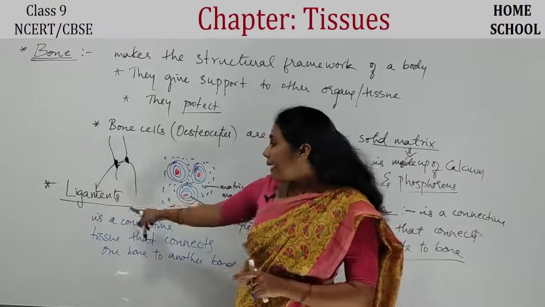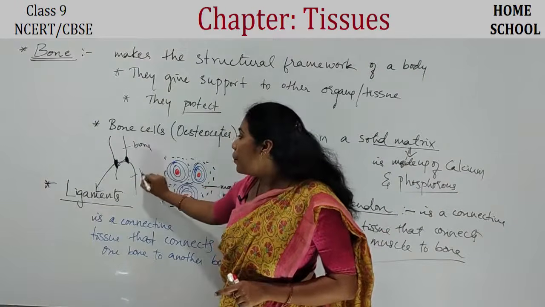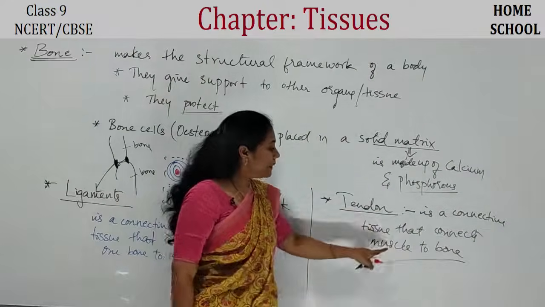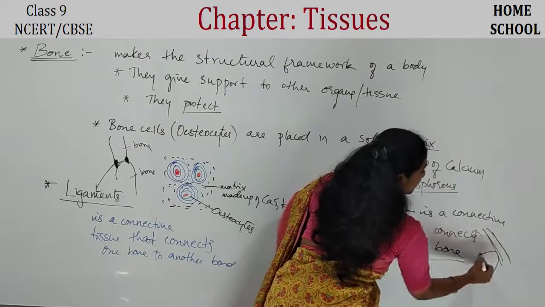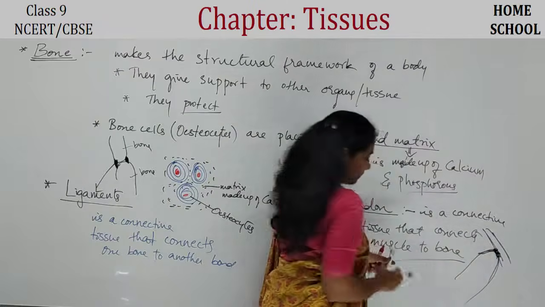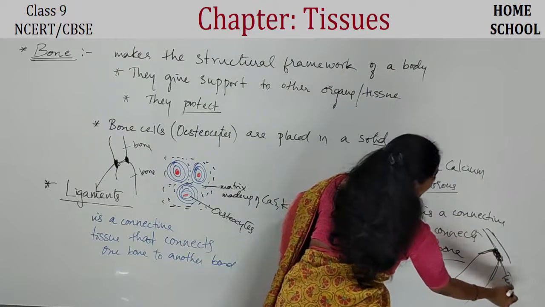Ligament is a connection between bone and bone, isn't it? And tendon is present between muscle and bone. Imagine this is a muscle, and this is some bone. So the muscle is connected with the bone with the help of tendon.